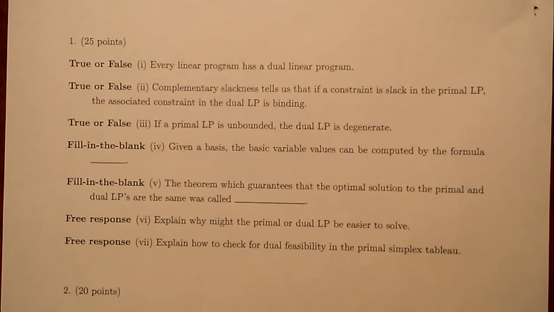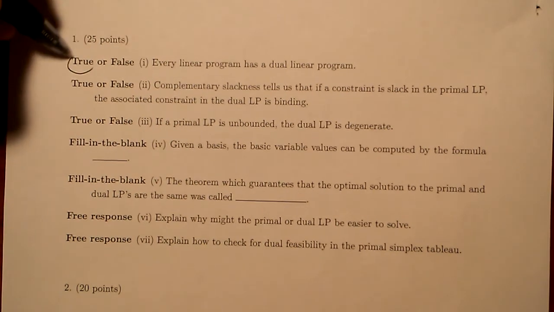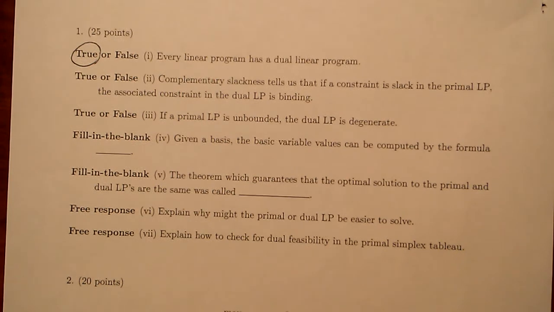First one asks true, false, every linear program has a dual linear program. The answer to that is true. Not too much explanation here, but you could think that you can either turn every linear program into a normal minimize or a normal maximize problem, and then the dual of that will be just the vice versa, either a normal max or a normal min.